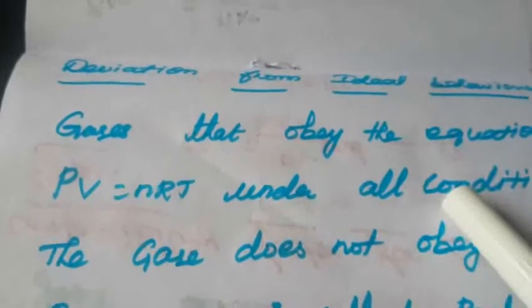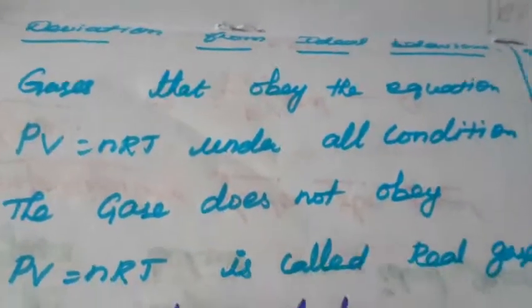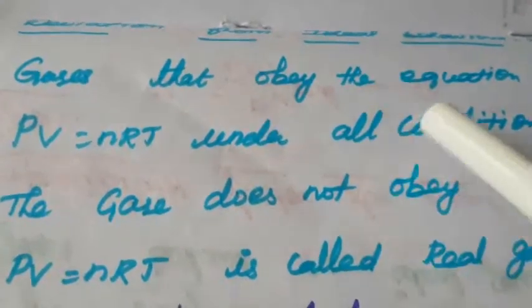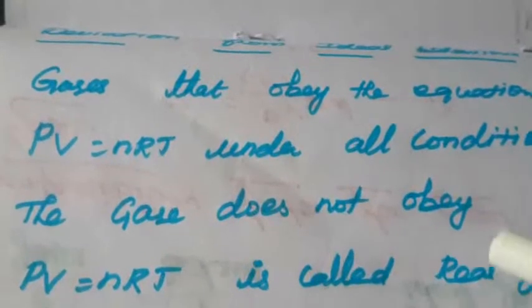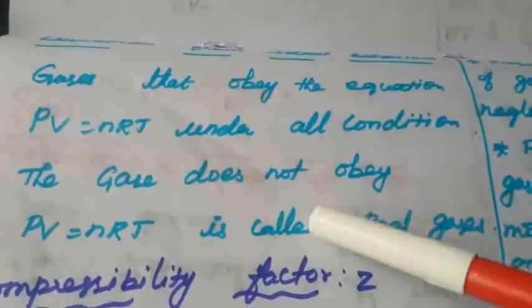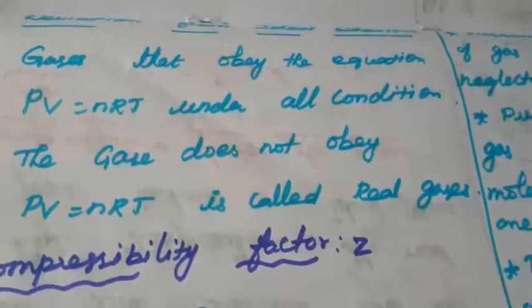What is meant by real gas? The gas that does not obey PV = nRT is called a real gas. Sometimes they ask what is meant by ideal gas and what is meant by real gas. The gas that does not obey PV = nRT is called a real gas. Next, two more questions.